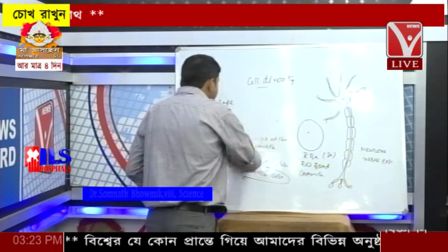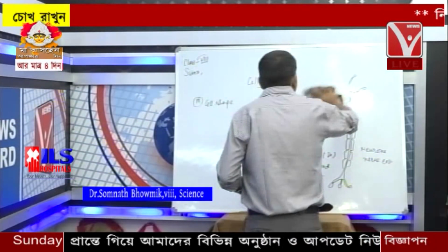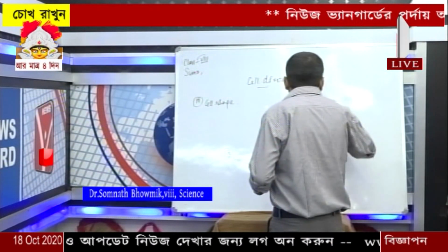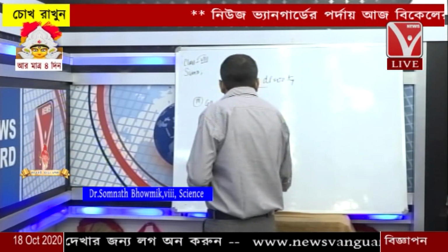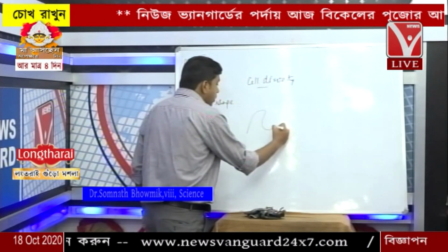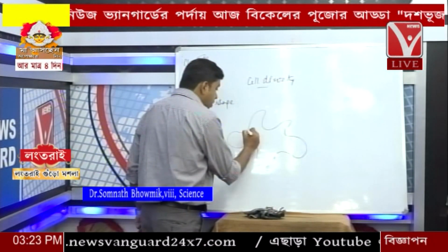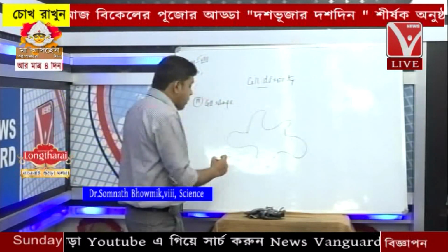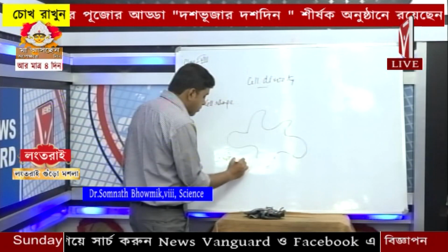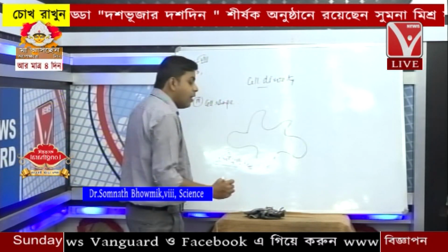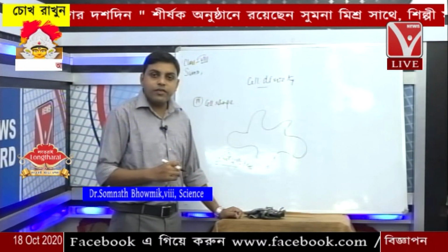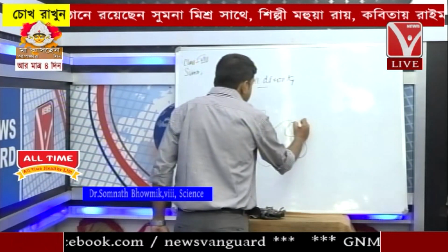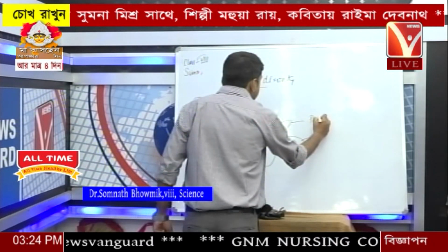Now some cells like amoeba, some cells can also change their body shape. Amoeba, this is amoeba, has no fixed body shape, it's a single cellular structure. Amoeba is a unicellular structure. It has no body shape. It continuously changes its body shape. These structures are called pseudopodia.